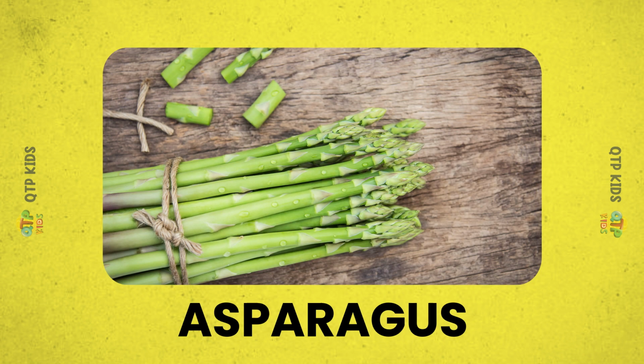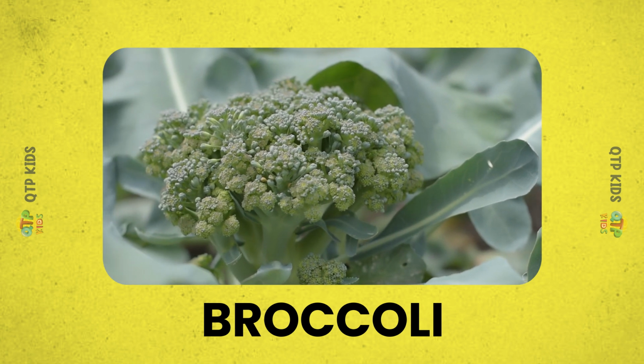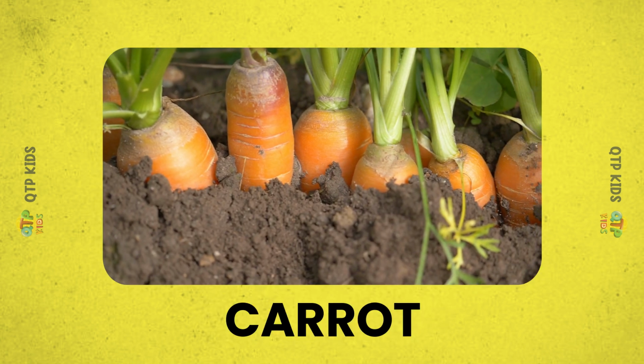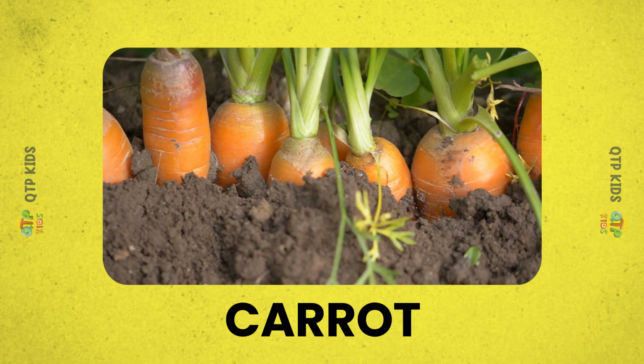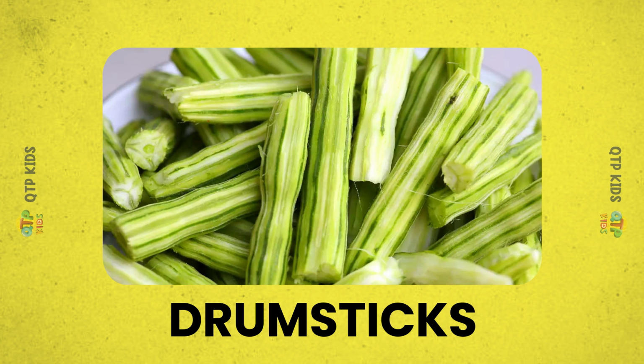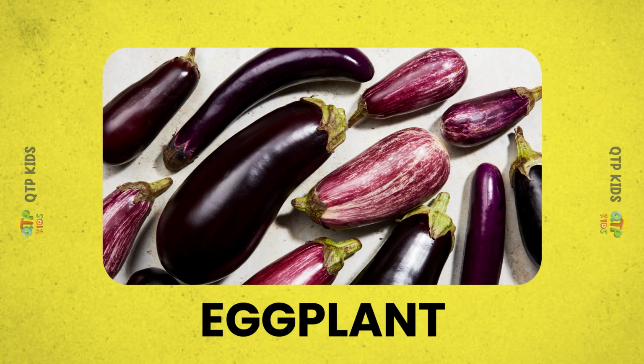A is for asparagus. B is for broccoli. C is for carrot. D is for drumstick. E is for eggplant.